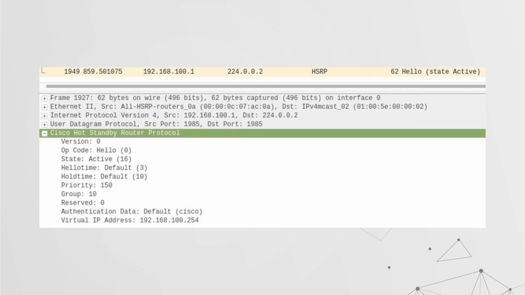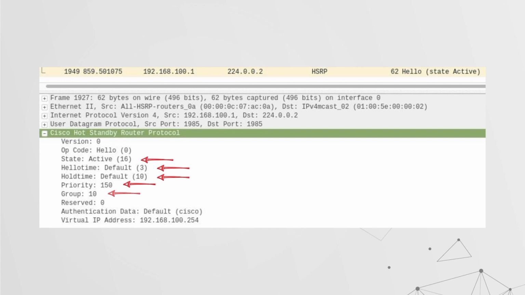Now when we look at something like HSRP, which is a First Hop Redundancy Protocol, there are a few things to take note of, but first we need to make sure that we're looking at packets with the active state. Because this is important for us to carry out the attack, we need to make sure our priority is much higher than that of the active router. Then we take note of the hello and the hold time, which are 3 and 10 seconds, the default values. And then we can see the priority value for this specific router or default gateway, which is also active, is 150. And so our priority, if we would want to attack this protocol, has to be much higher than that.